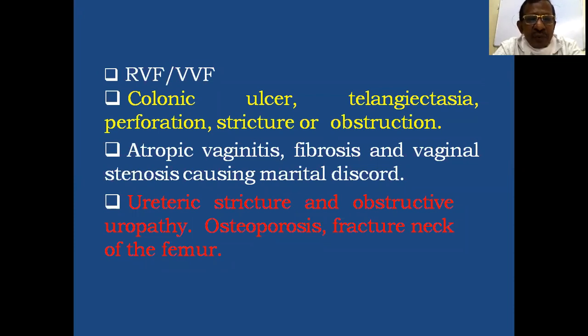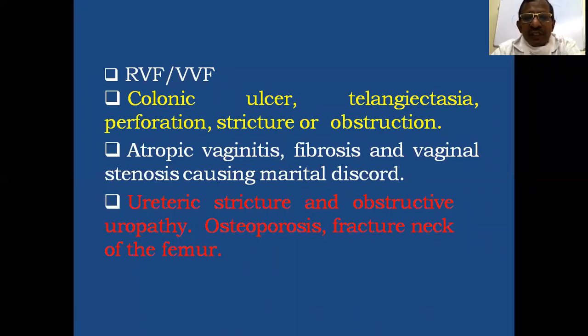Then there may be ureteric stricture and obstructive uropathy, and osteoporosis and fracture of the neck of the femur, and that should be treated properly. Usually the fracture heals quickly if treated properly.